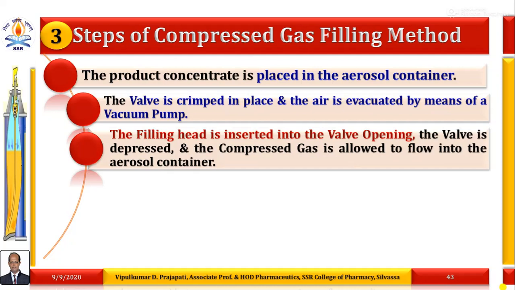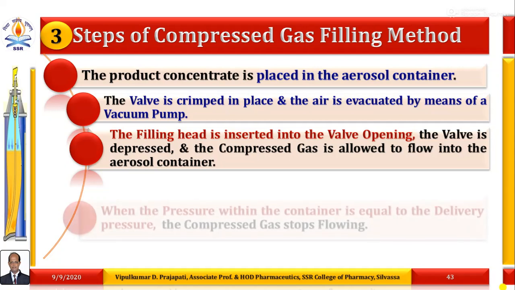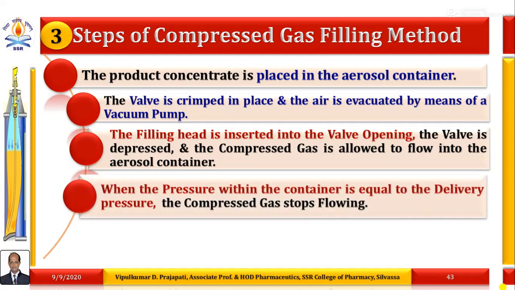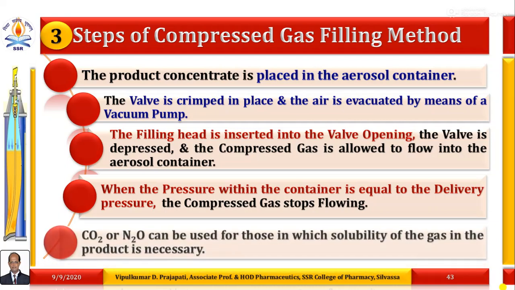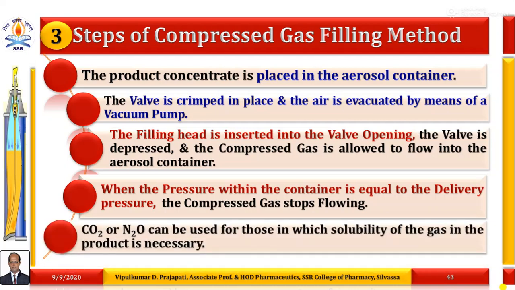The valve is depressed and the compressed gas is allowed to flow into the aerosol container containing the product concentrate. When the pressure within the container is equal to the delivery pressure, the compressed gas stops flowing. Normally, carbon dioxide gas or nitrous oxide gas can be used for those in which solubility of the gas in the product is necessary.